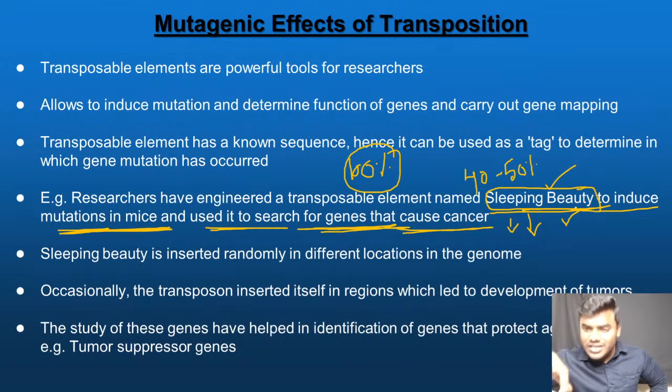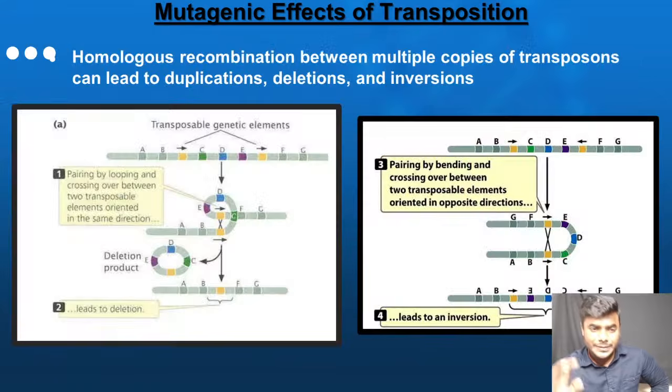What people understood is that out of 100%, only in 40 to 50% of the cases the transposable element sleeping beauty recognizes the genes which are causing cancer. But I never say that by using sleeping beauty we can always detect the genes which are causing cancer. That is a wrong statement. Don't get confused with that particular point.